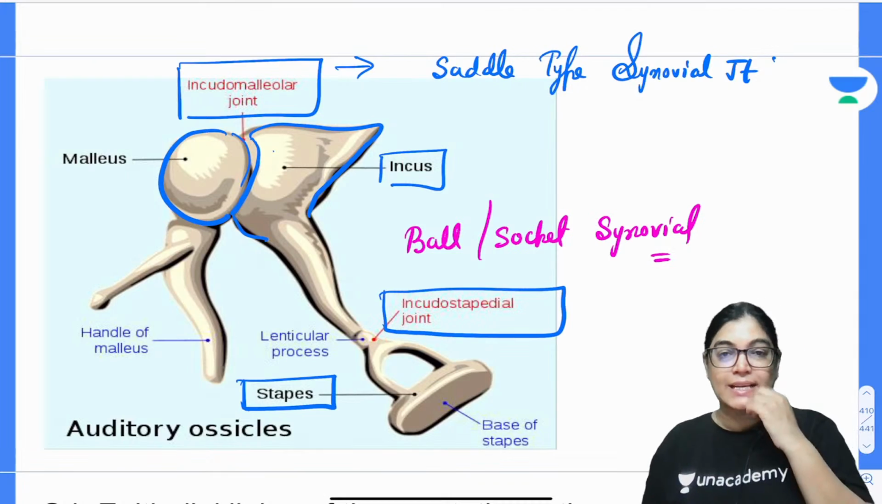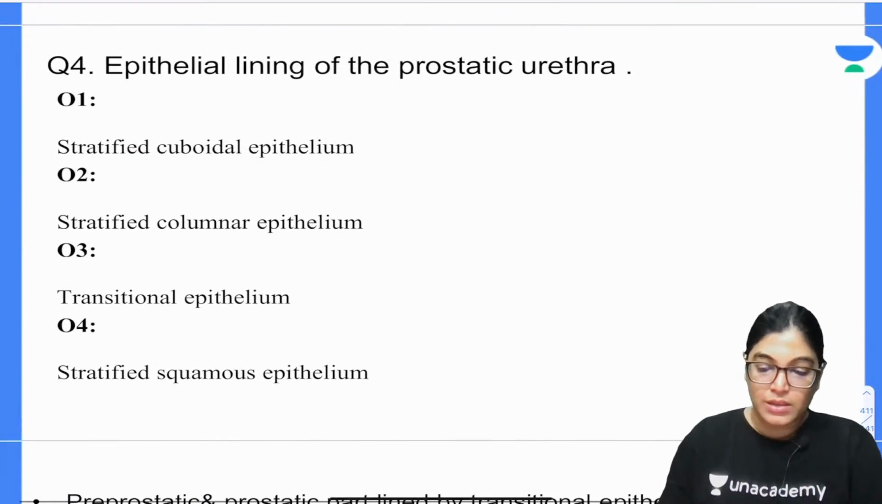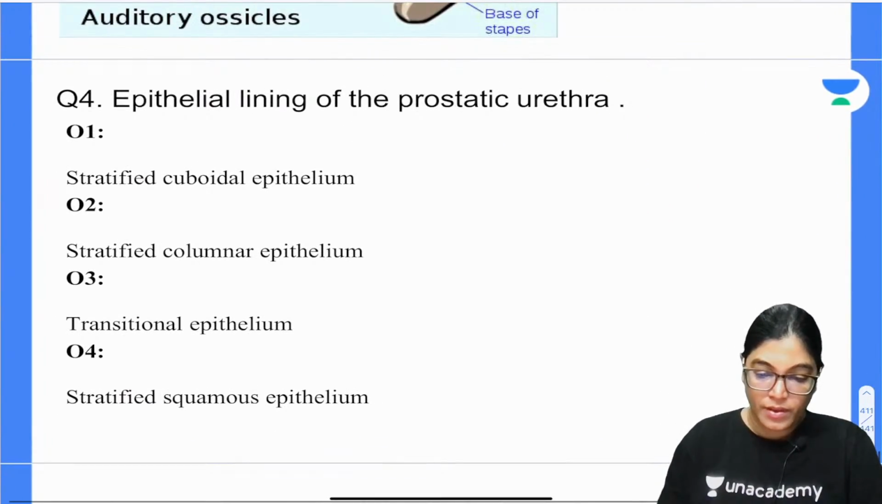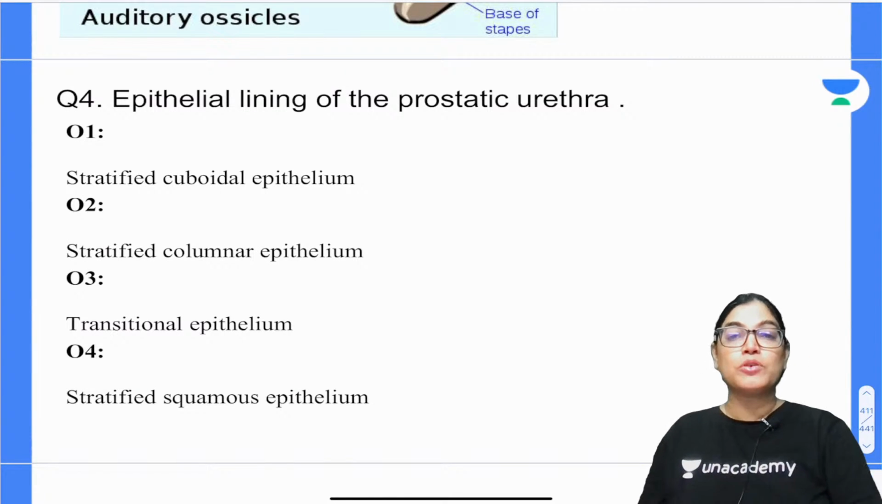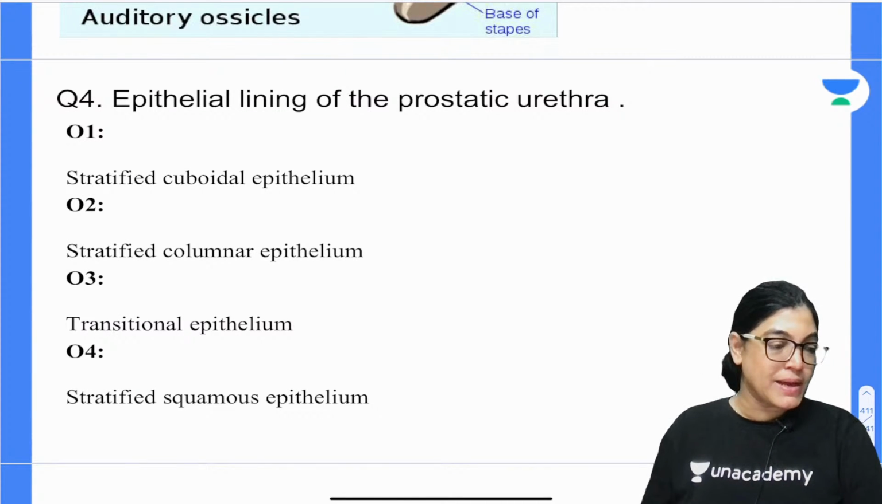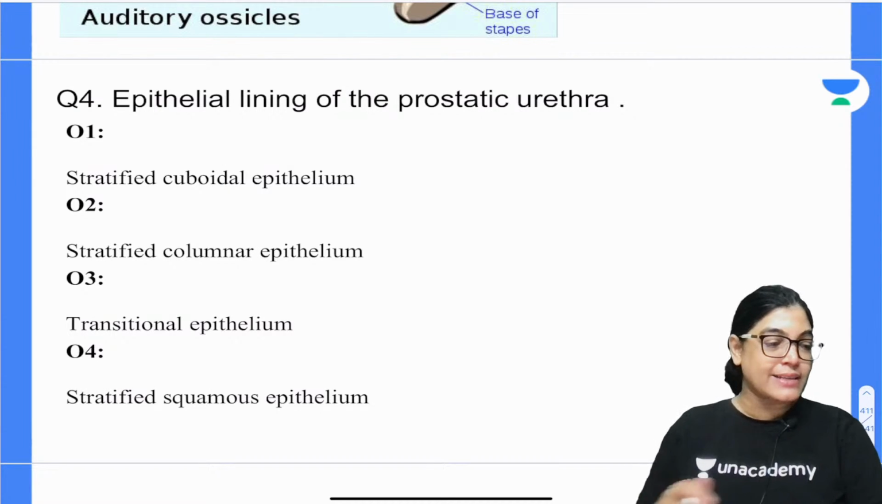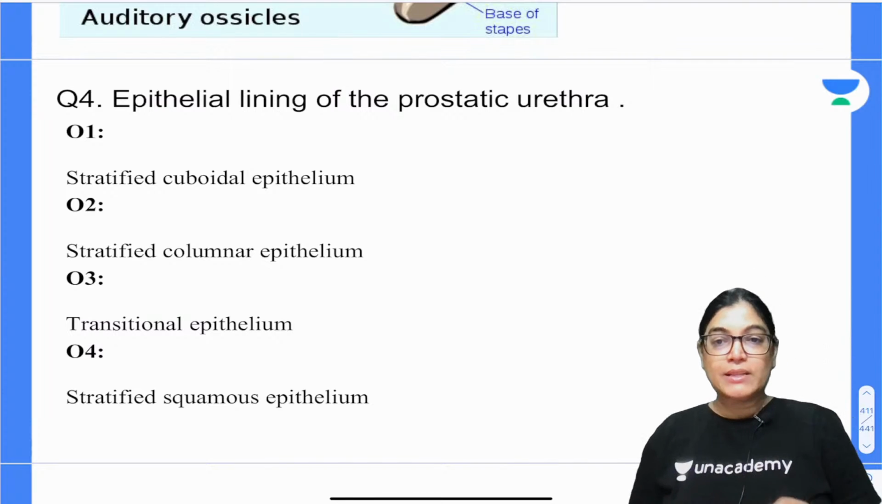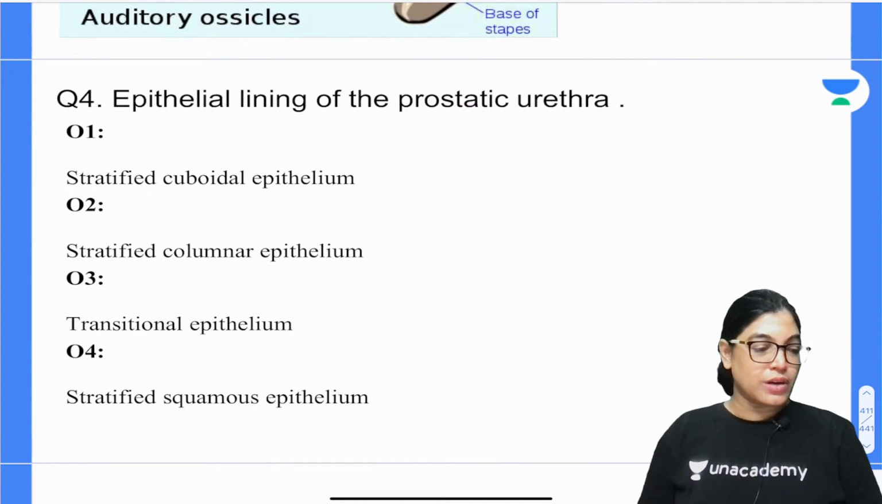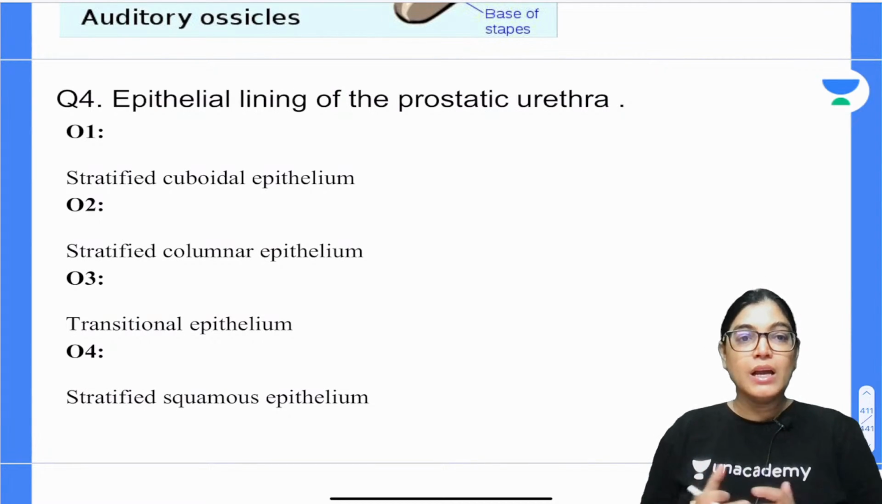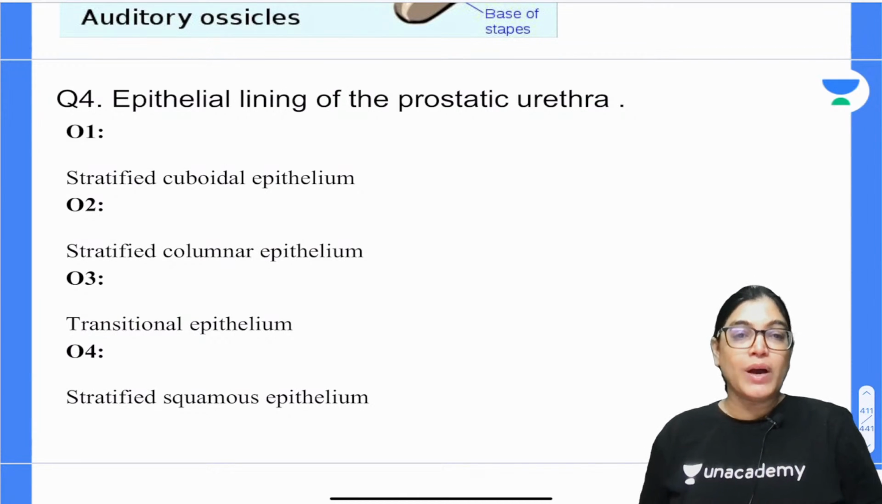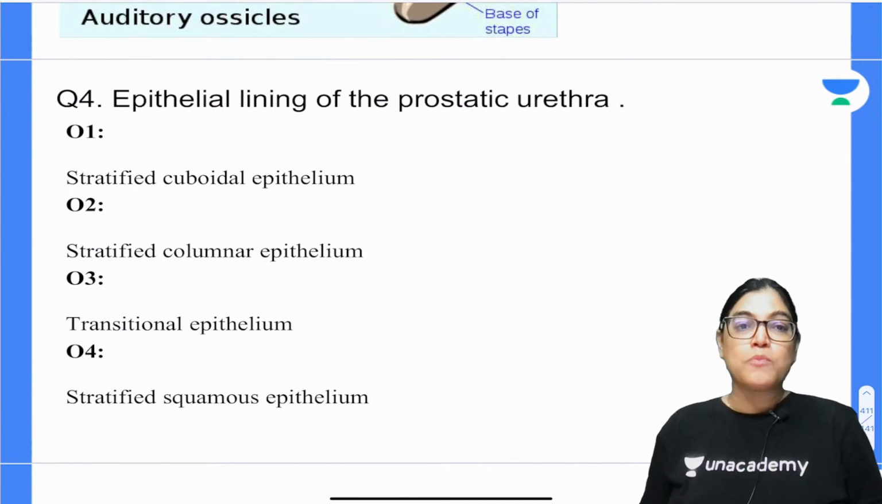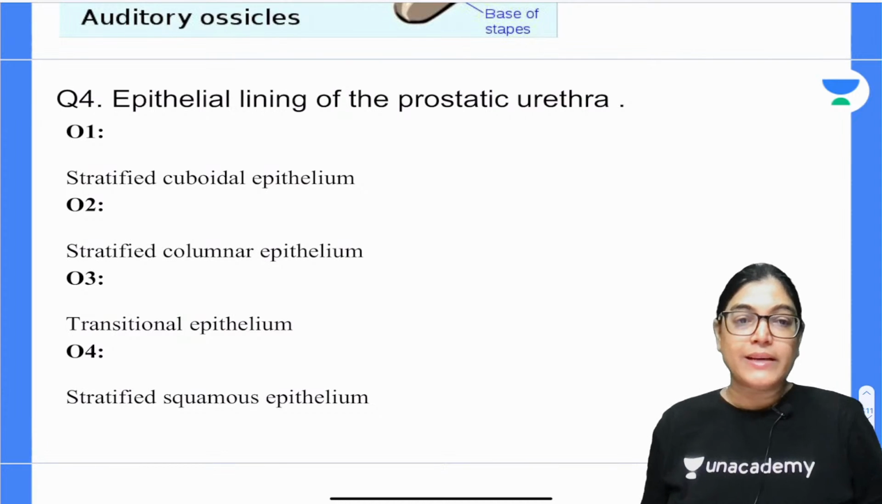So let me move on to the next MCQ, that is MCQ number 4. Question number 4: epithelial lining of prostatic urethra. Which is the best answer? Option 1 is stratified cuboidal epithelium, option 2 is stratified columnar epithelium, option 3 is transitional epithelium, and option 4 is stratified squamous epithelium.